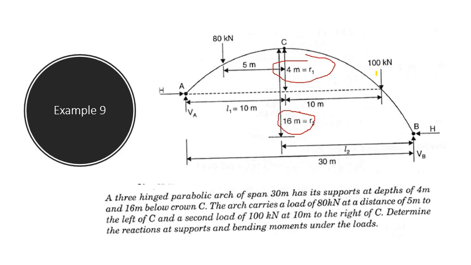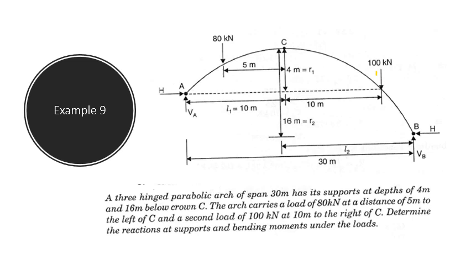So keeping in mind, you have to draw the diagrams. The reactions VA and H at the point A. As there is no other horizontal loading, HA will be equal to HB, so that would be equal to H itself. VB and H are the reactions at the right support.